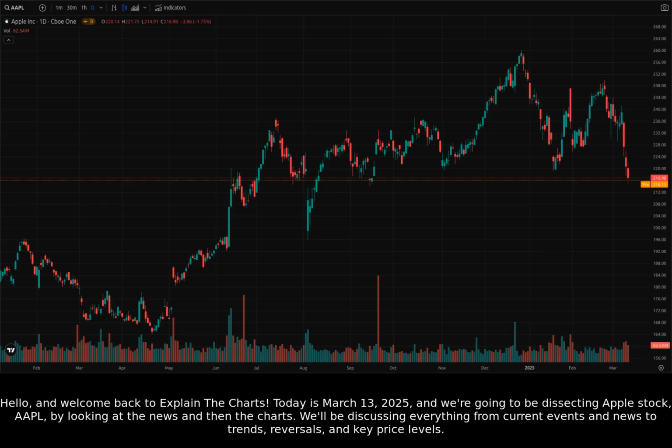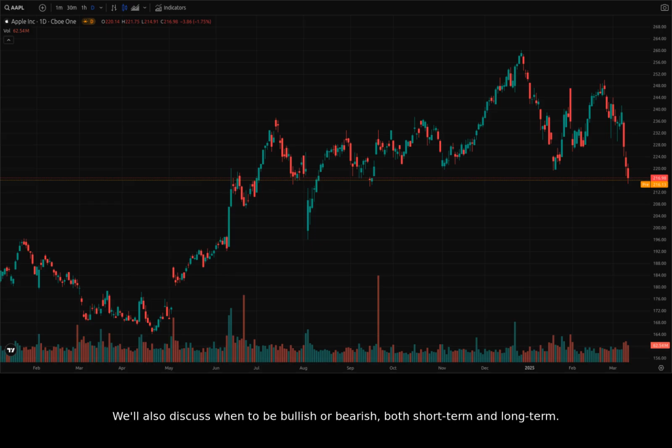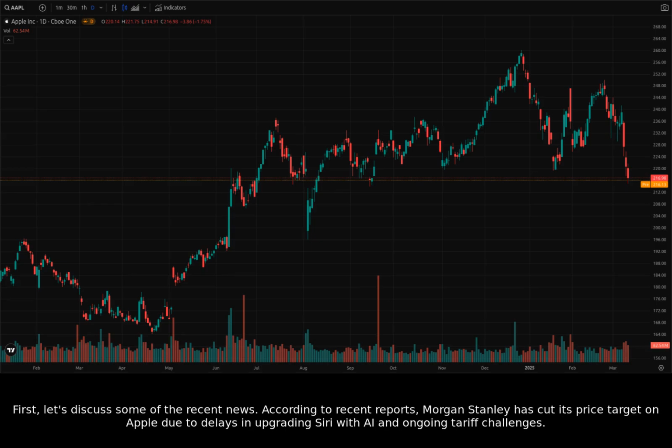Today is March 13th, 2025, and we're going to be dissecting Apple stock by looking at the news and then the charts. We'll be discussing everything from current events and news to trends, reversals, and key price levels. We'll also discuss when to be bullish or bearish, both short-term and long-term. First, let's discuss some of the recent news.